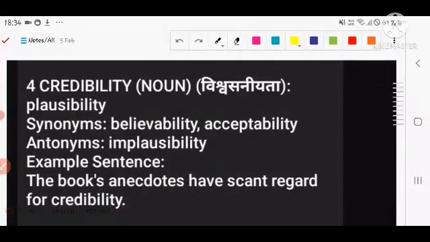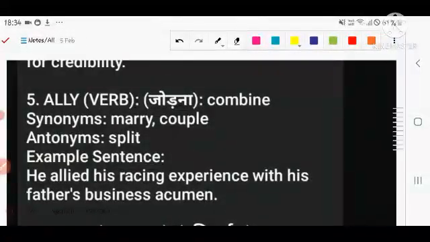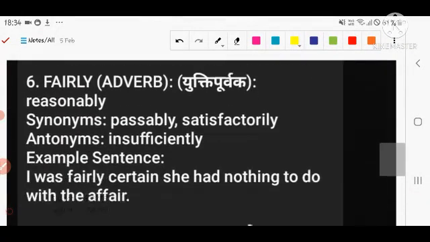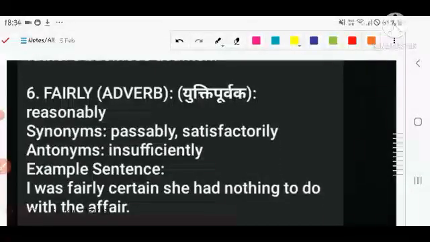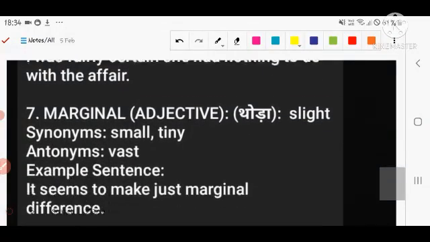Credibility, the first word, means believability and acceptability, or vishwasniyata. The book and the anecdote have scant regard for credibility. Next, liaison is a type of coupling or a friendly relationship. Next is fairly. Fairly is reasonably, possibly and satisfactorily. I was fairly certain she had nothing to do with the affair.